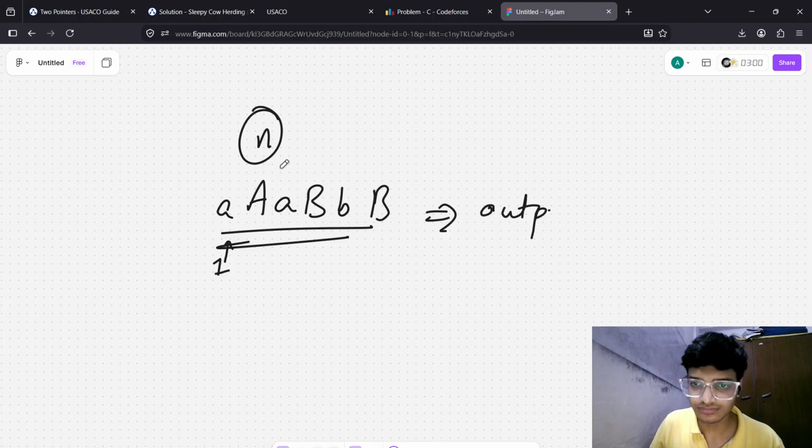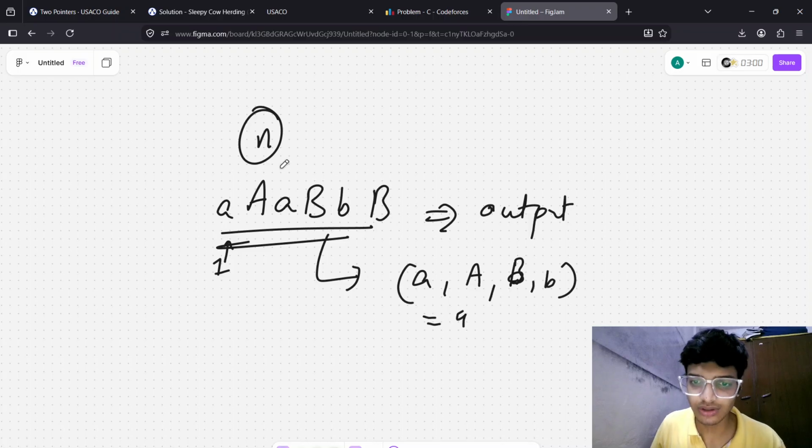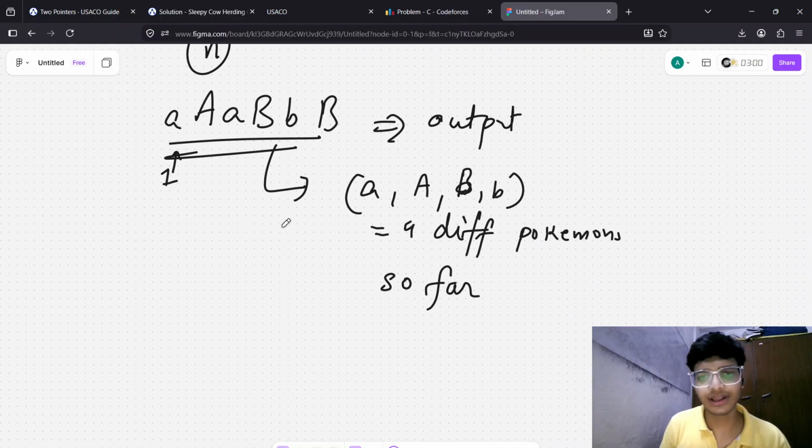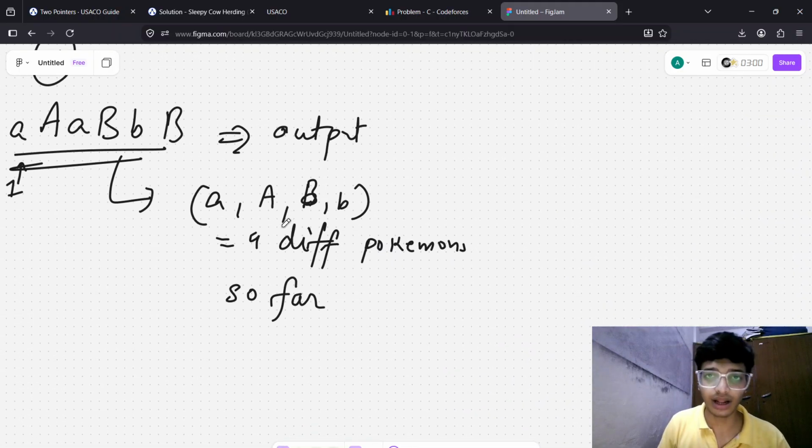The total number of different Pokemon in the entire row of flats. That is A, one of that, capital A, and then capital B, and then small b. So there are a total of four different types of Pokemon in all n flats.